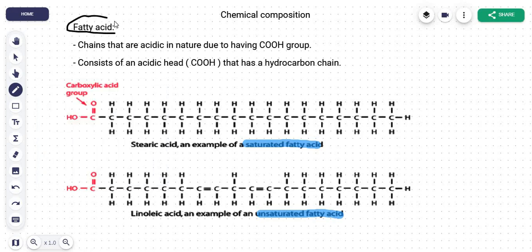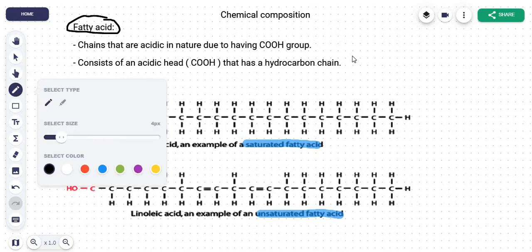Here is the fatty acid. Okay, so these are some chains. Now we're going to study what these chains are made up of. They're acidic in nature, just from the name you can tell. It's an acid in nature. Why? Because they have a carboxylic acid group.